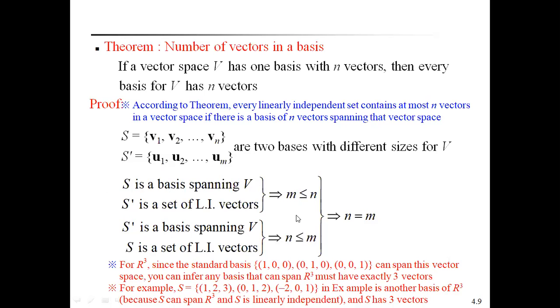Because of these two, A less than or equal to B and B less than or equal to A, that forms A equal to B. That's why here n equals m. So taking two different bases, they have an equal number of vectors. Therefore, any two bases of a vector space have the same number of vectors.